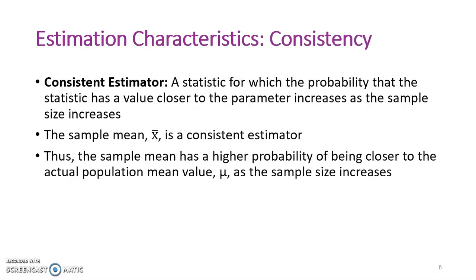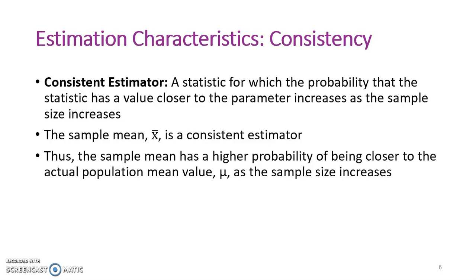The next concept is a consistent estimator. Consistency means that for a given estimator, the probability that the statistic has a value close to the parameter increases as the sample size increases. The sample mean is a consistent estimator, meaning the sample mean has a higher probability of being closer to the actual population value as sample size increases.